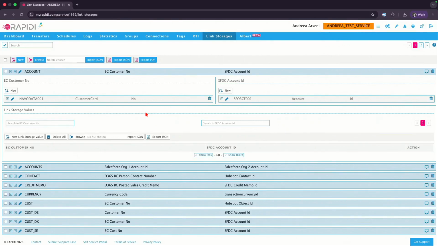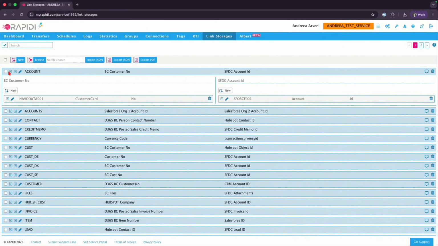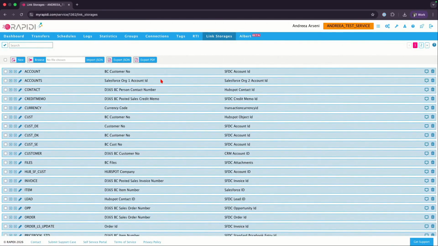So you have this created here, and then you go to your transfer and you link it. And then as soon as the transfer runs, you should be able to see a list here with all the customer numbers and their associated account IDs. And of course, we will have a separate session on link storages, how to create them and everything, so that it makes sense how you should use them moving forward.